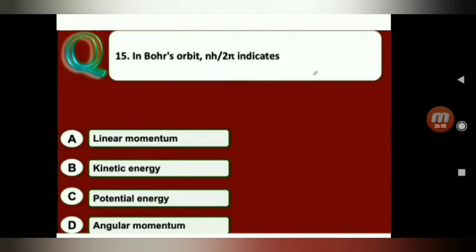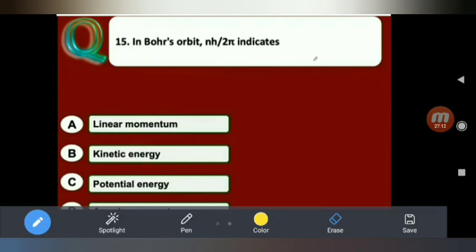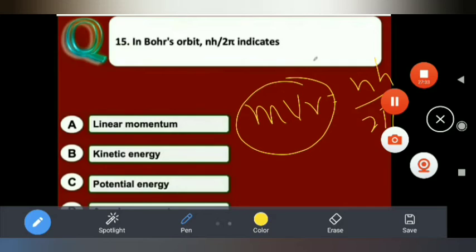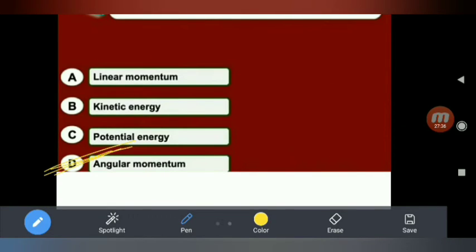Next one. In Bohr's orbit, nh by 2 pi indicates A, linear momentum, B, kinetic energy, C, potential energy, D, angular momentum. So generally in Bohr's theory, angular momentum mvr is equal to nh by 2 pi. So this is called angular momentum. So nh by 2 pi indicates angular momentum. So the answer is D, angular momentum.